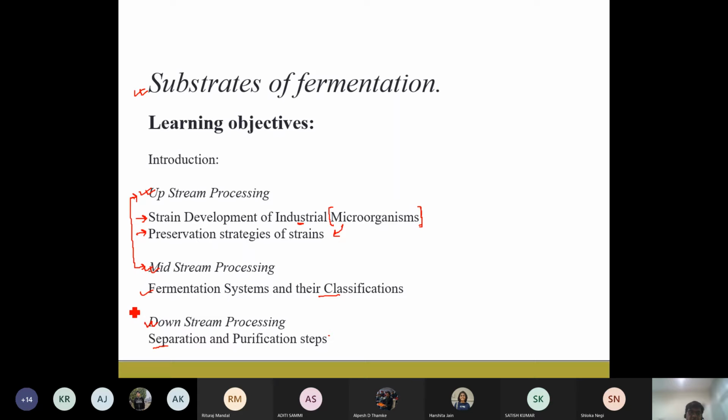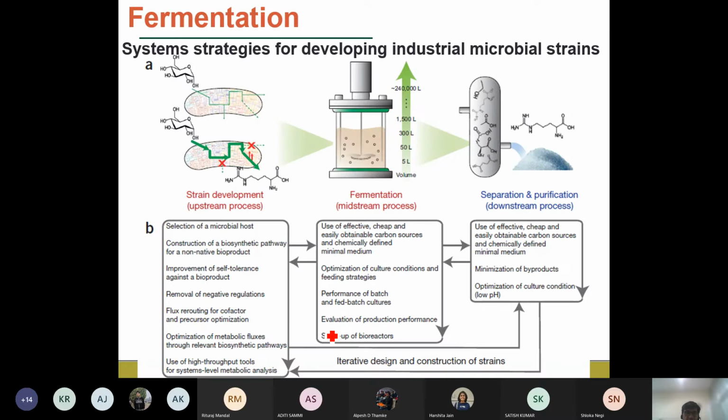And when we are taking, for example, the different case studies, like the production of the antibiotics and the production of different other biochemicals that we have discussed already, in that case, we will be studying the downstream processes, because each and every product purification requires different downstream techniques and purification techniques. Okay, so let us look into the brief overview of what the system strategies are for developing the industrial microbial strain.